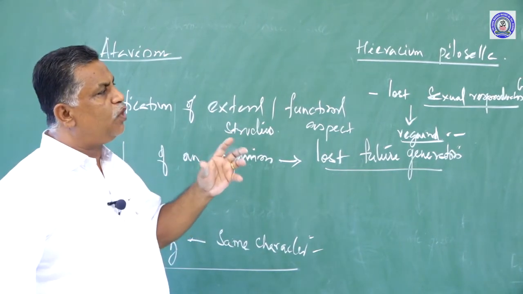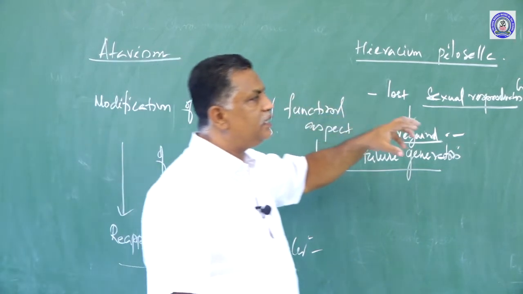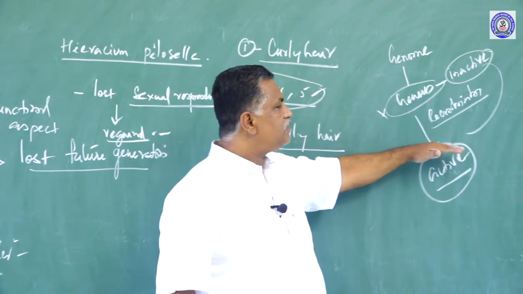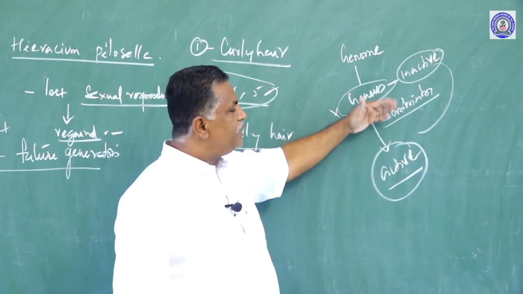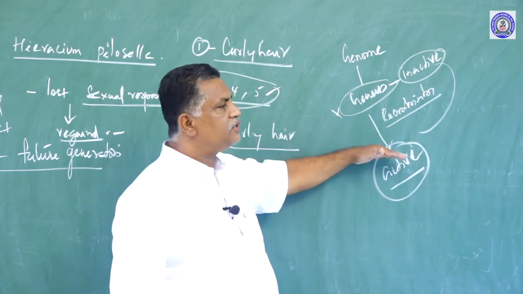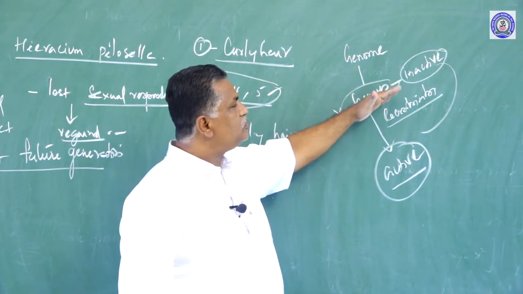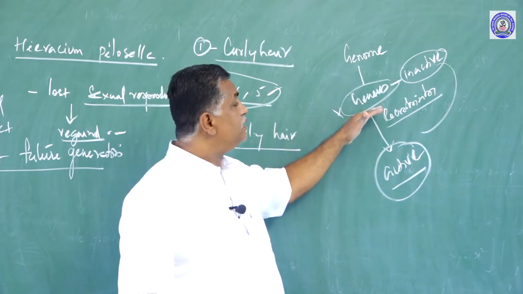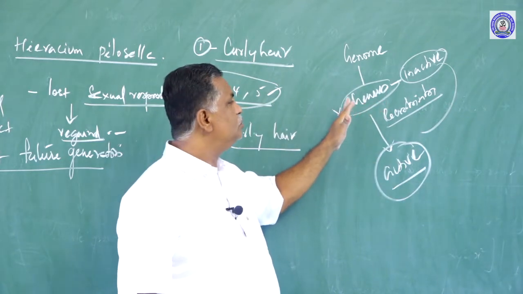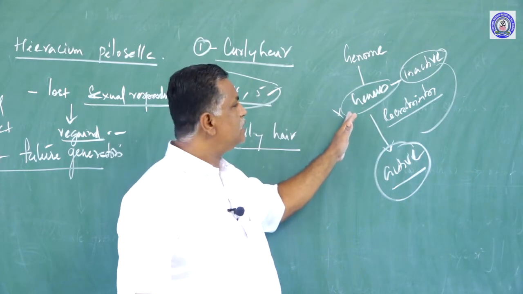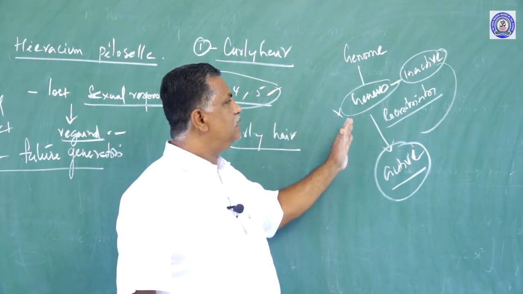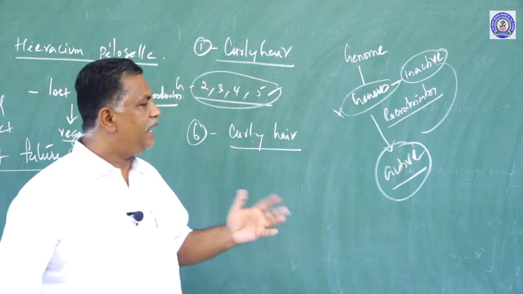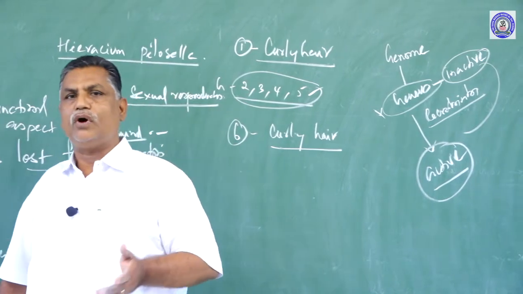Genes involved in the establishment of such a character become inactive, and so the character is not expressed. After so many recombinations, generation after generation, the inactive gene becomes active. It does not mean that there is a change in the genome. No, the genome is not changed. The genome is present as ever, but some genes become inactive, and after some generations become active, which makes the character appear again.